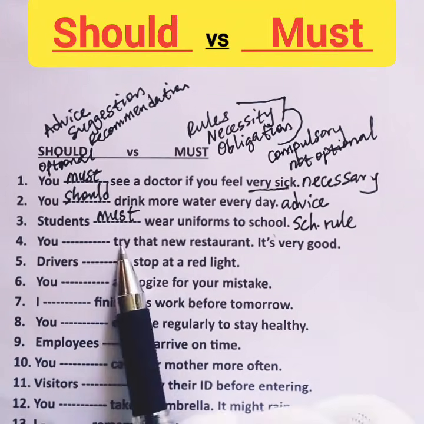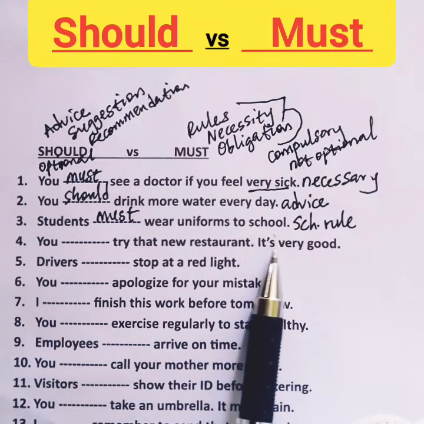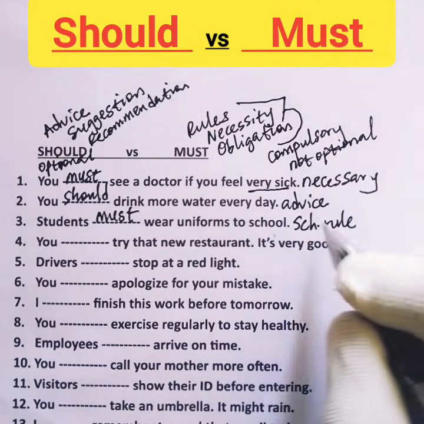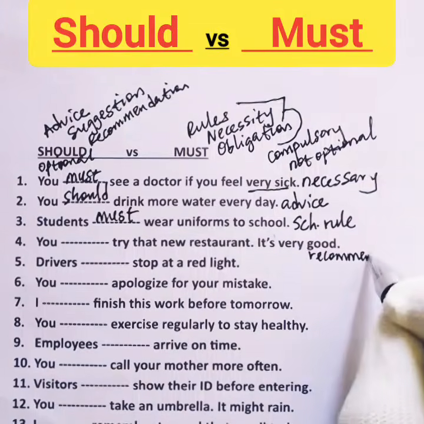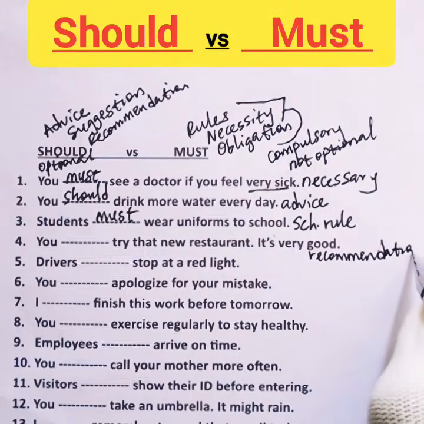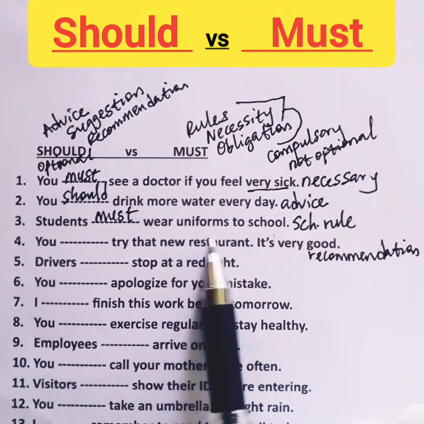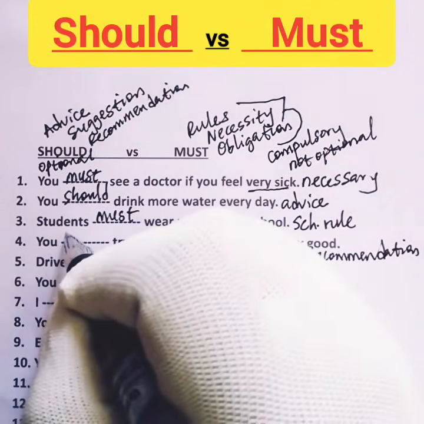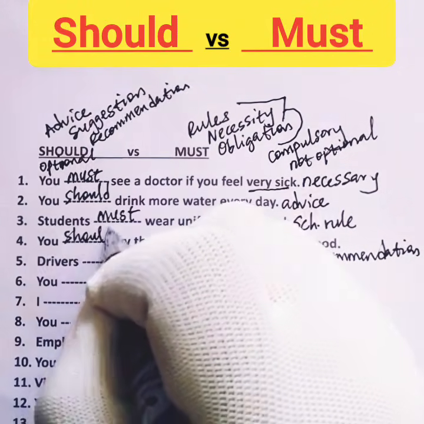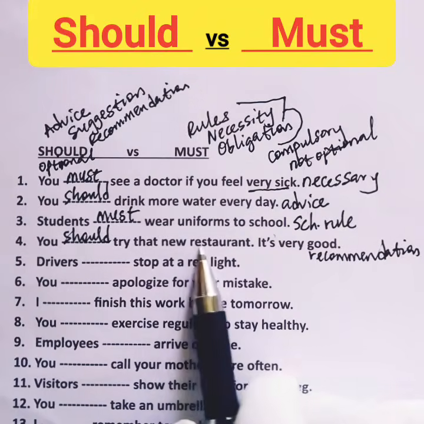4. You blank try that new restaurant. It's very good. This is a recommendation. It is my recommendation for you. So it is optional for you to try the new restaurant. Therefore, should is the right word to use here. You should try that new restaurant.